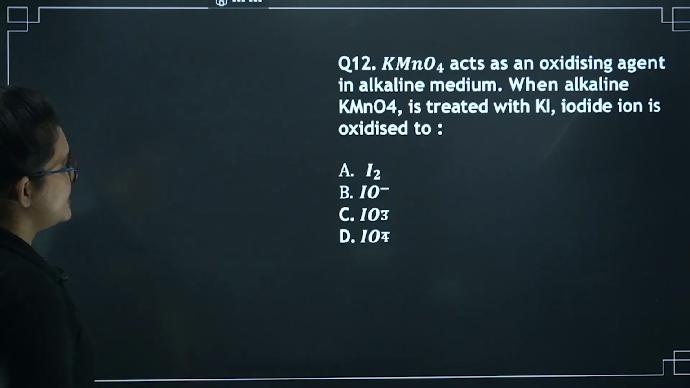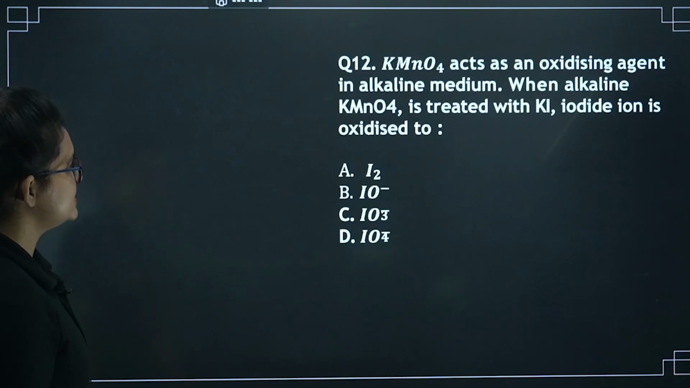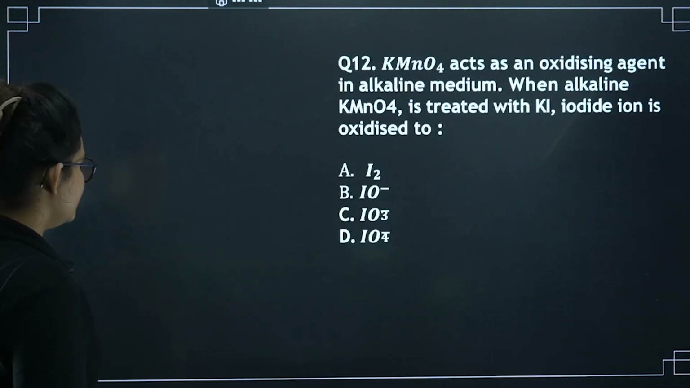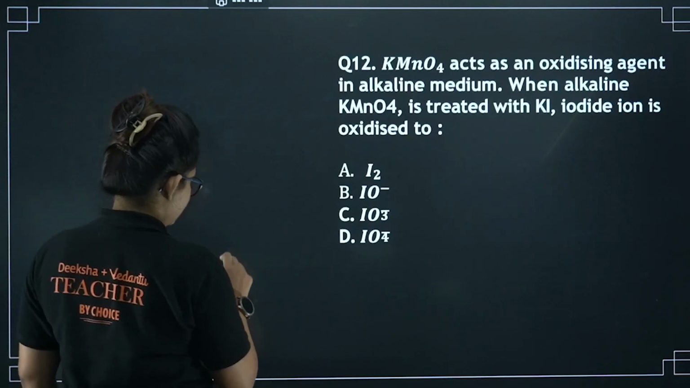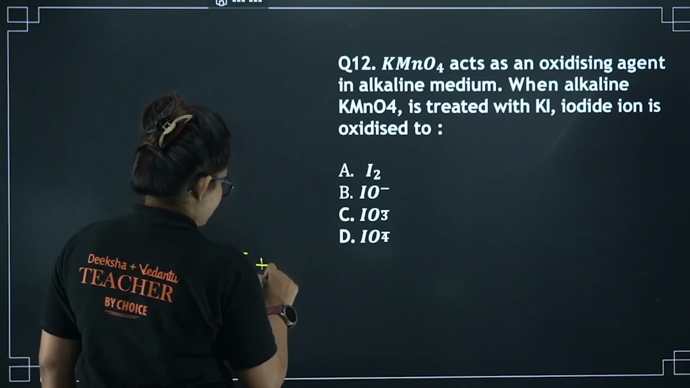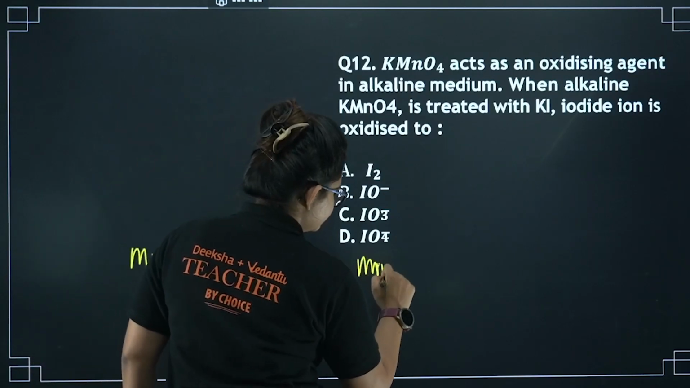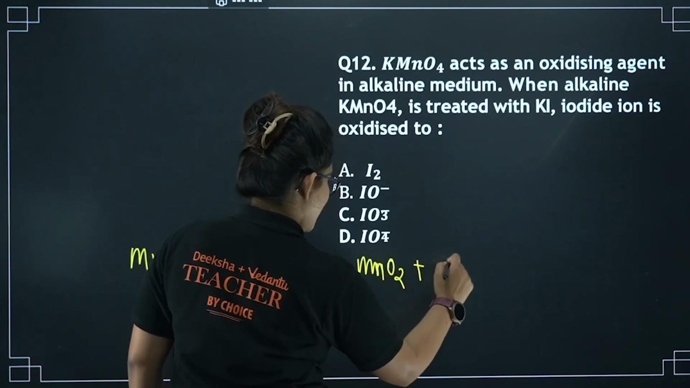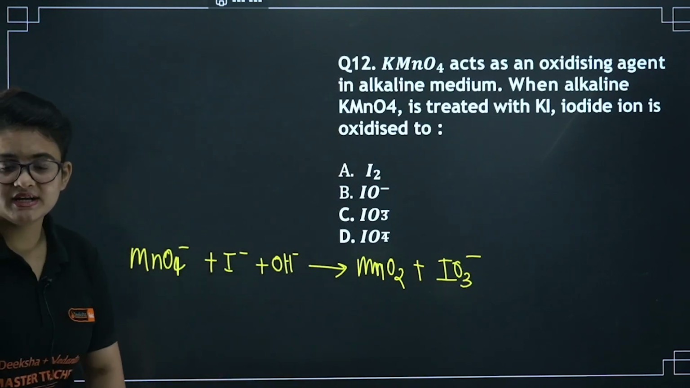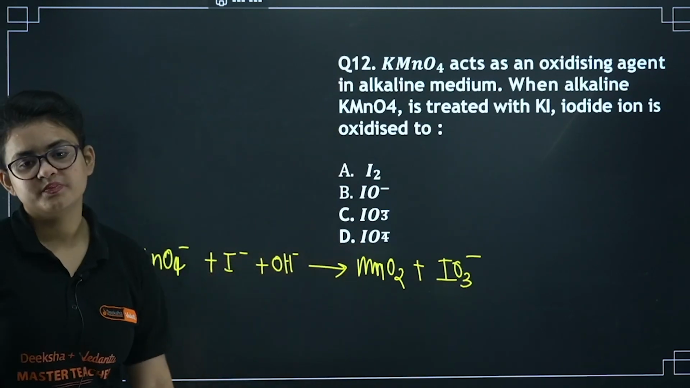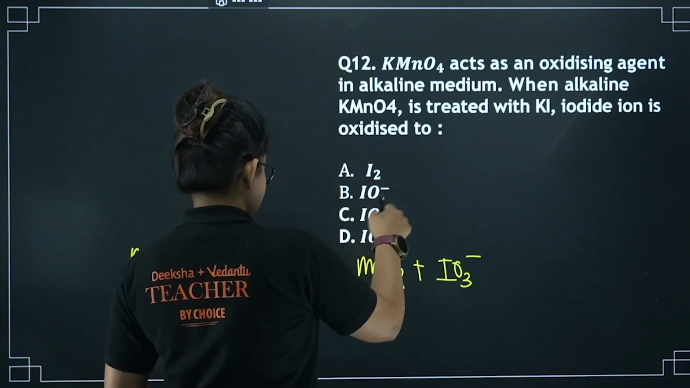KMnO4 acts as an oxidizing agent in alkaline medium when alkaline KMnO4 is treated with KI. Okay, means MnO4 minus is reacting with I minus in alkaline media. It actually forms MnO2 and IO3 minus, iodate. But if it is in the acidic medium, it forms I2. Okay, so your correct answer is going to be option C.